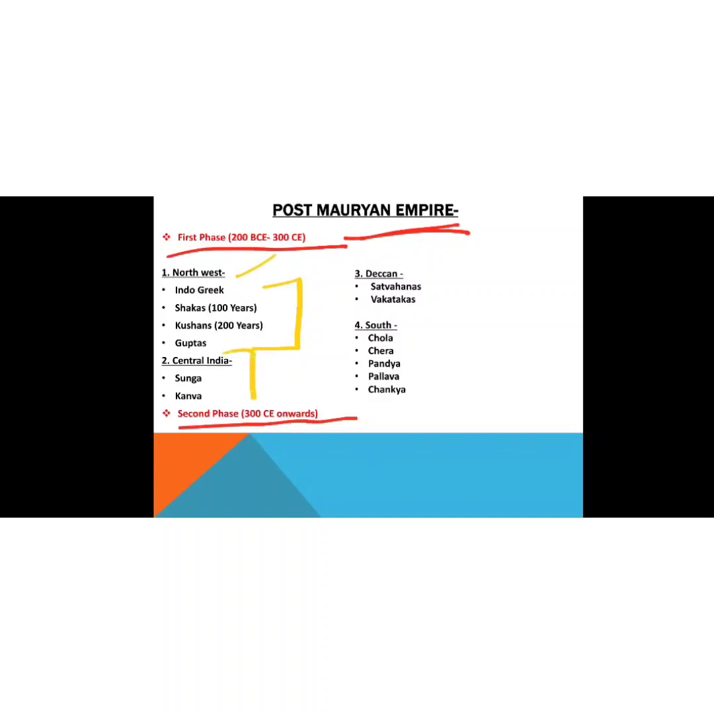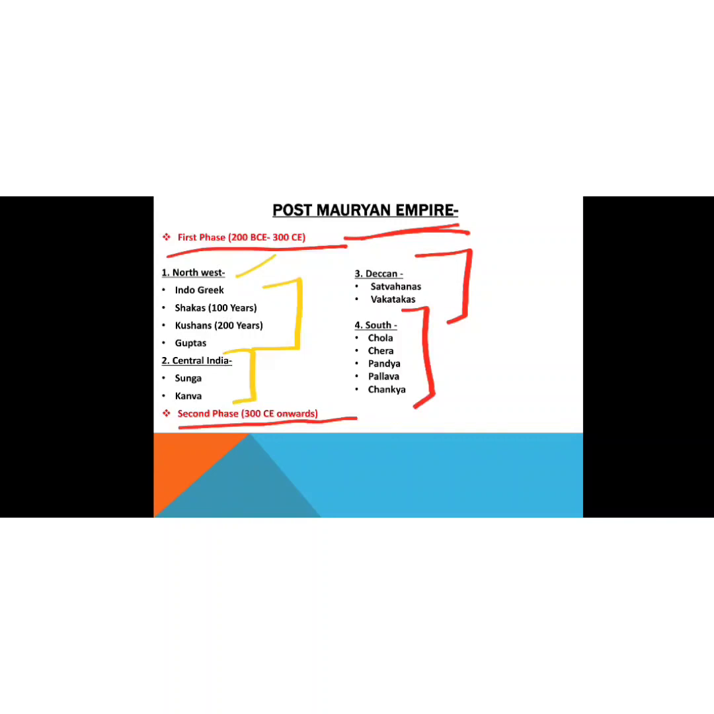Then the second one was Central India. In Central India, there were two dynasties. One is the Sunga dynasty, and the second one is the Kanva dynasty. Then the third one is the Deccan area. In the Deccan, there were two dynasties: the Satavahana dynasty and the Vakataka dynasty. And then in the south also, the famous Chola dynasty, the Chera, the Pandya, Pallava, and Chalukya.